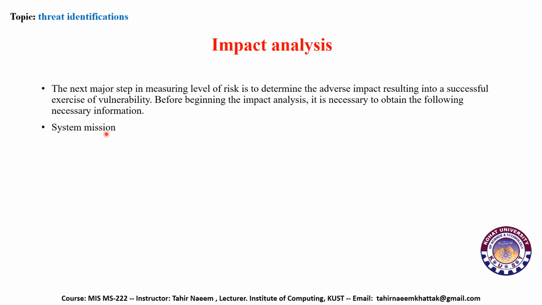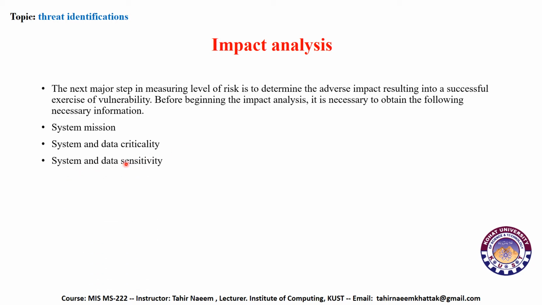System mission. So we must have knowledge of the mission of the system, so that we are able to identify the threats on it. System and data criticality. So we must be able to categorize how important the system is and how critical the data is. If data is very critical, then its impact will be huge, while if the system is playing a major role, then this will have a high impact on the information system.